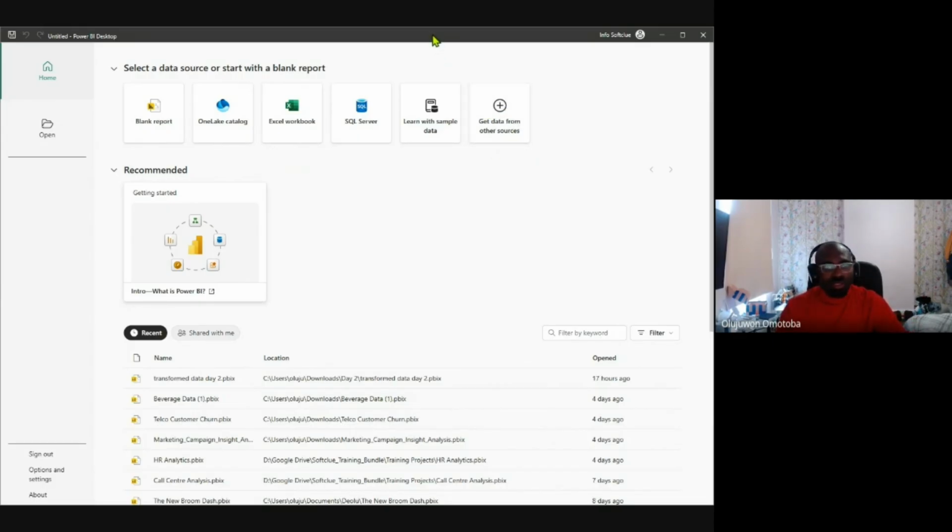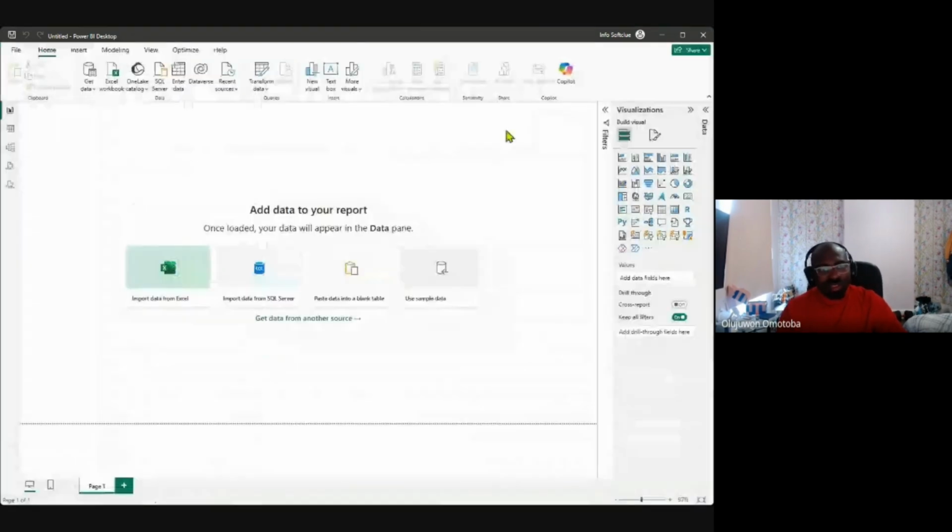All right. So this is the get data from other sources, such that if you click on it, it will give you a list of all connectors where you can pull data into Power BI. These are a list of certified connectors. I can decide to get this data from a database. I have databases that have data, but I prefer to do something that we all are seeing for the first time. So let me bring in this data by clicking on Excel workbook, and it's going to show the Power BI training data. It comes into the environment.